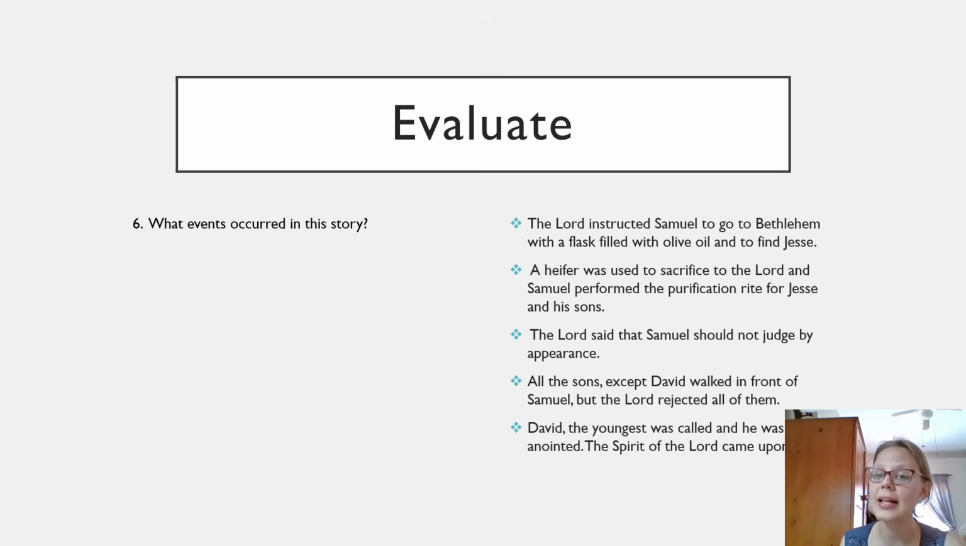The Lord said that Samuel should not judge by appearance. All the sons except David walked in front of them, but the Lord rejected all of them. David, the youngest, was in the field, watching after sheep and goats. He was called, and then he was chosen and anointed. The Spirit of the Lord came upon him.